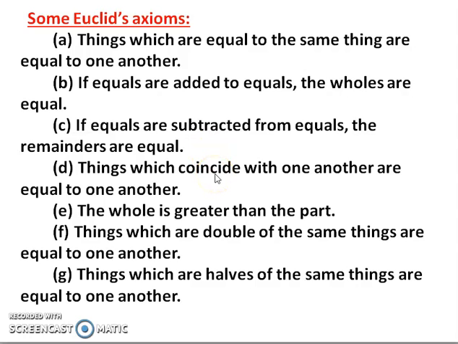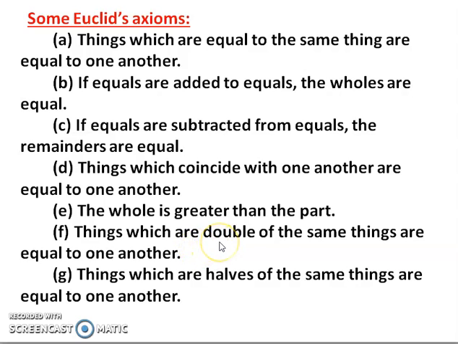Things which coincide with one another are equal to one another. Coincide means A coincides with B. This means that their values are equal to one another. The whole is greater than the part. So the entire thing is greater than a fraction of that part.